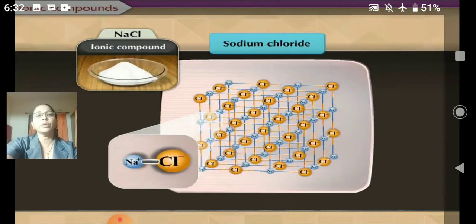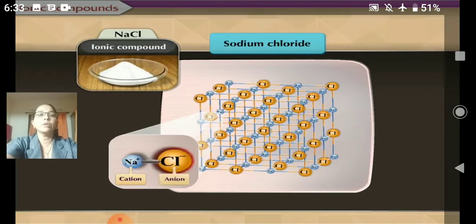You will find sodium loses one electron and chlorine receives one electron and forms a bond between them. So sodium is electropositive and chlorine is electronegative. So sodium becomes a cation and chlorine is an anion. Cation is positively charged, and anion is negatively charged.